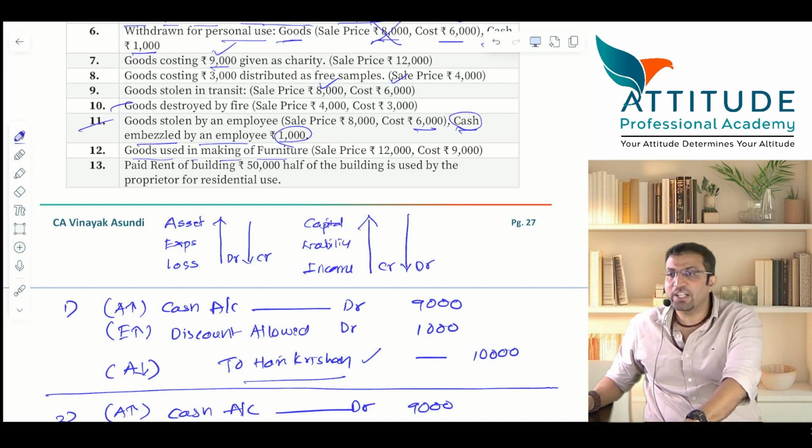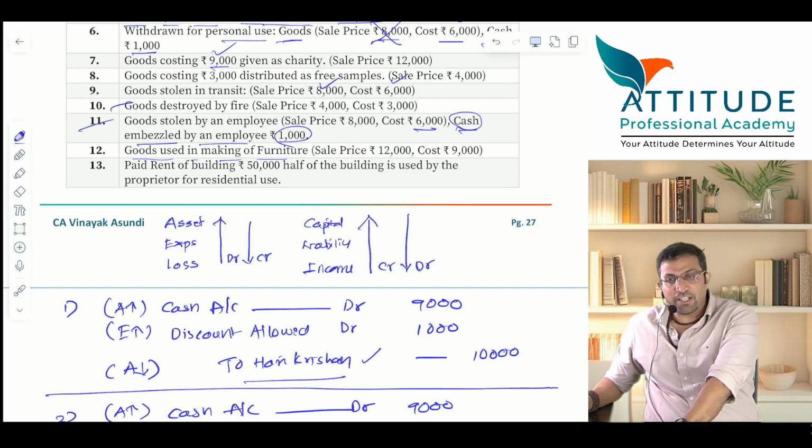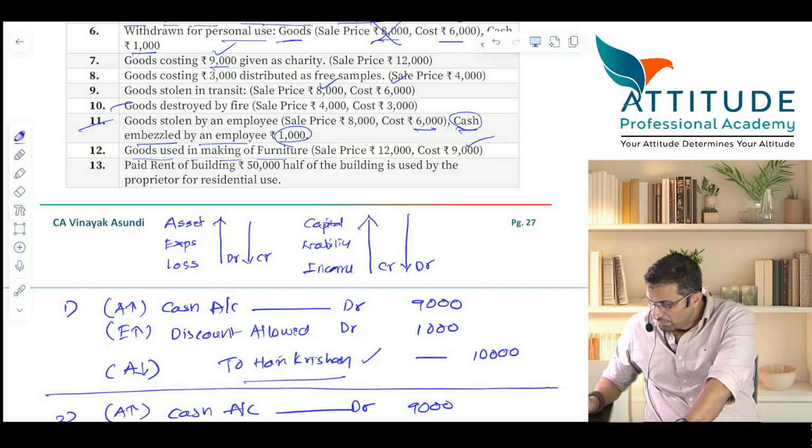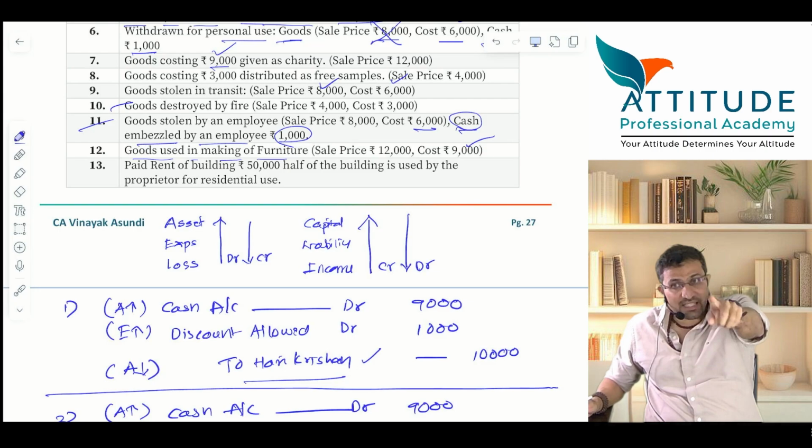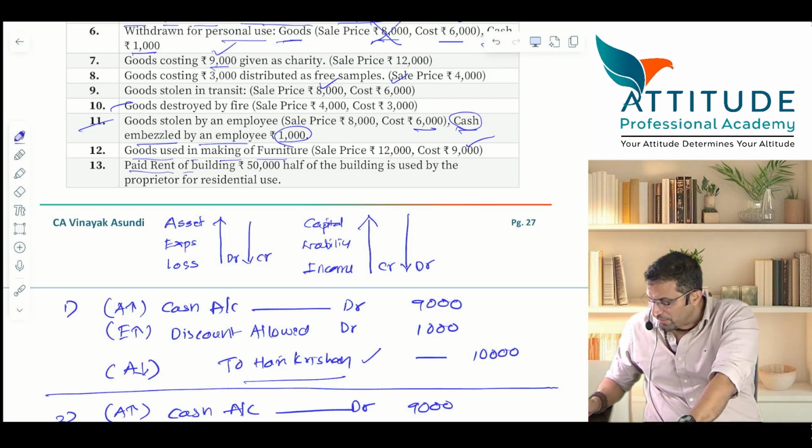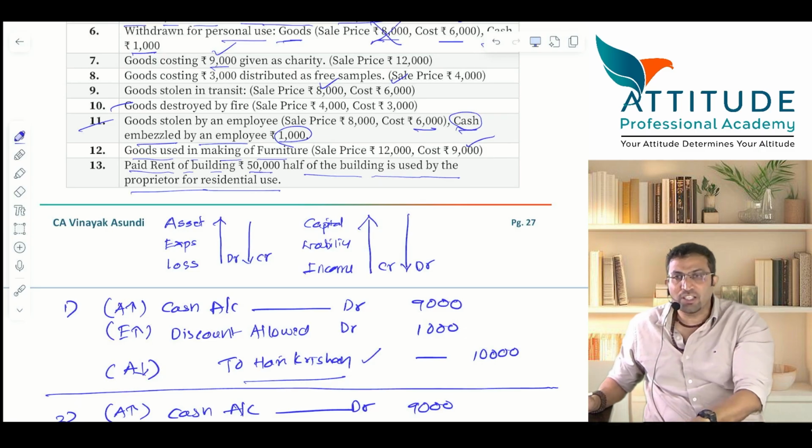Goods used in making furniture. Furniture account debit to purchases, 9000. Now this is interesting. Please be careful. Paid rent of a building 50,000. Half of the building used by the proprietor for residential use.